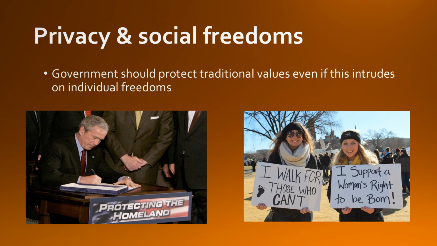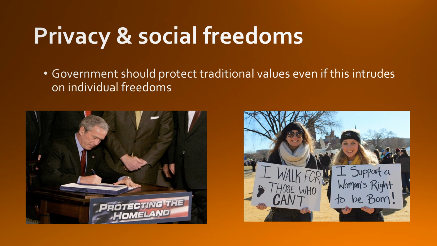All right, on the issue of privacy and social freedoms, here's where you start to see a shift in the attitude of conservatives. Whereas on economic issues, they typically don't want the government very much involved, when it comes to issues of privacy and social freedoms, they do favor a stronger active role for the government. So they believe often that the government should protect traditional values, even if this could intrude on individual freedom.